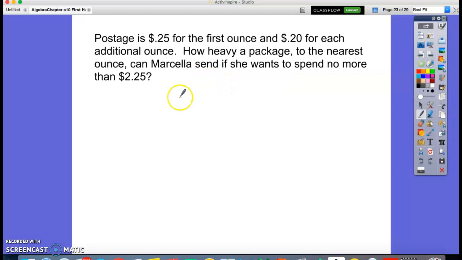So we are going to assume that W is the weight of the package. Now it says the first ounce is 0.25, and then 0.20 for each additional ounce. So altogether we have W as the weight of the package in ounces.